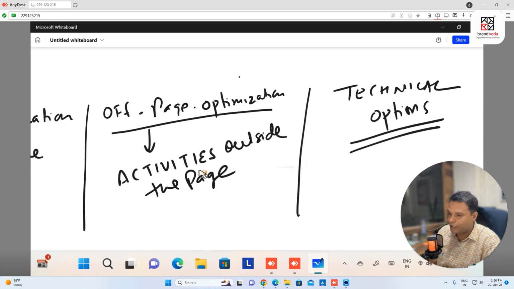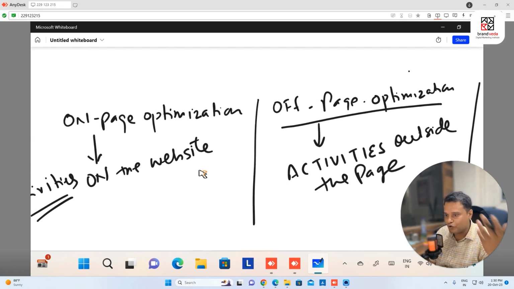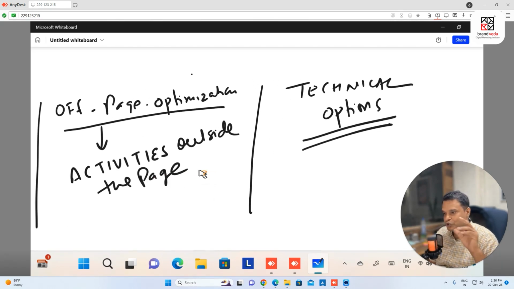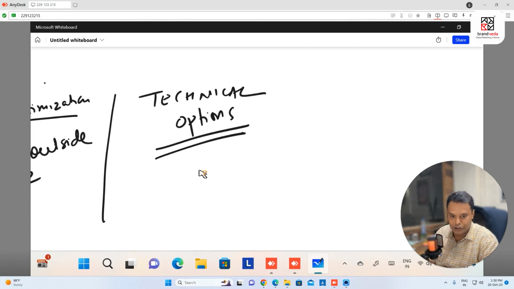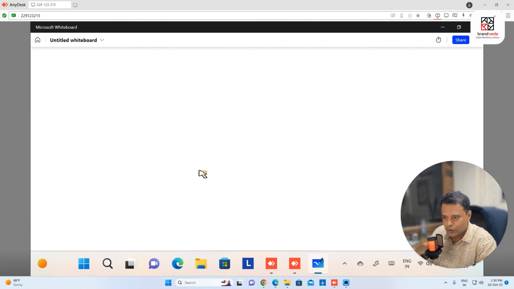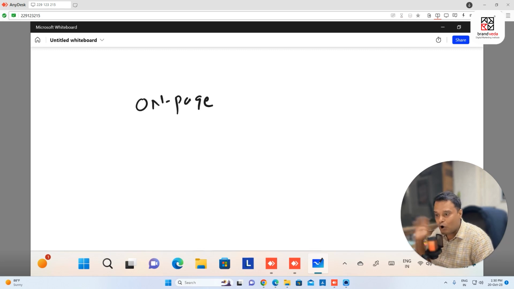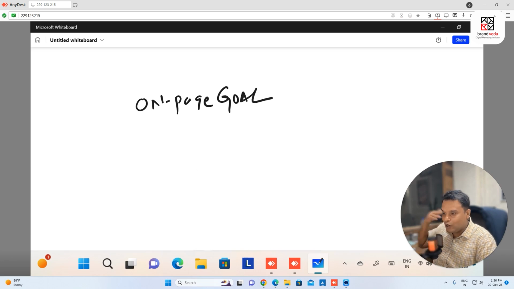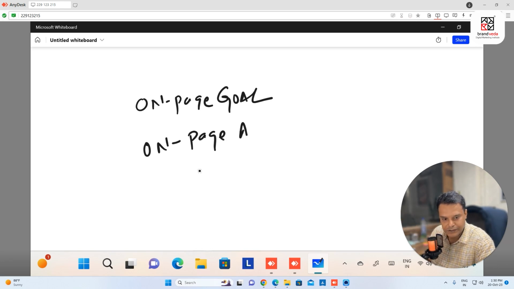So let's now get some more idea of what exactly on-page, off-page and technical optimization are. Now we're going to learn two very important things, which are on-page optimization goals. What are my goals? Why do I want to do on-page activities, and what goals do I want to achieve? I'm going to talk about two things, on-page goals and on-page activities. We're going to do some activity because we want to achieve some goals. So, on-page activities.